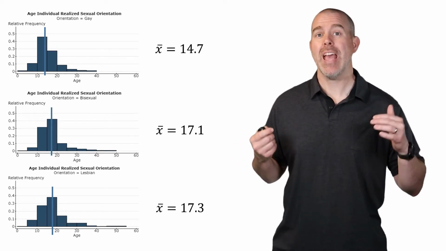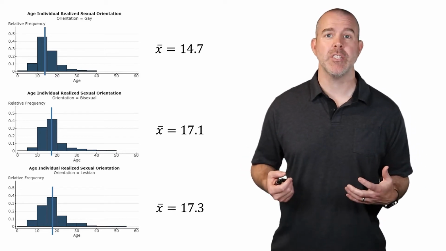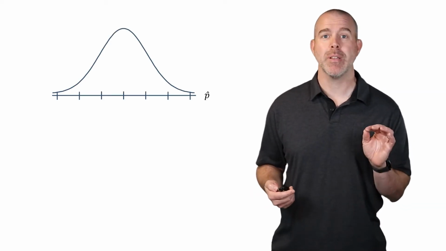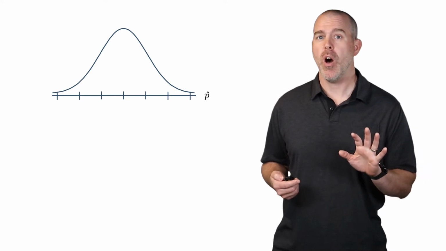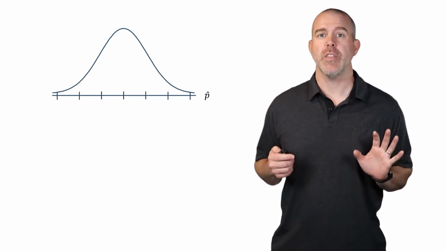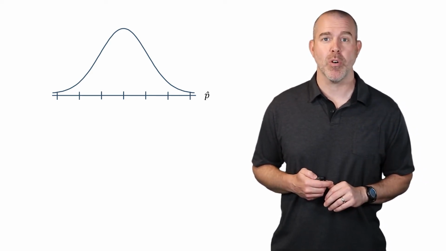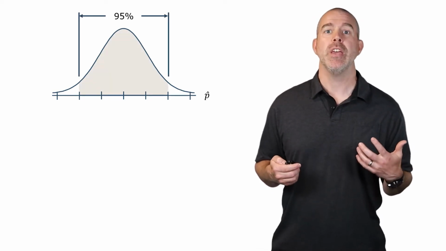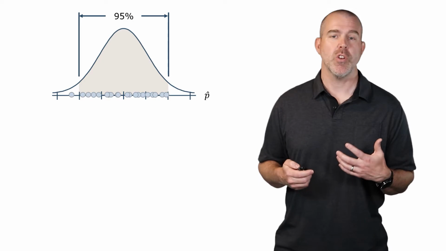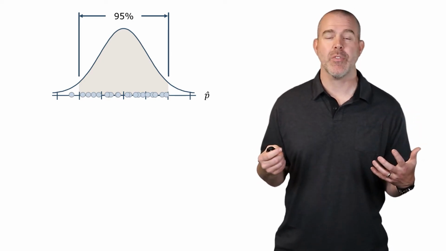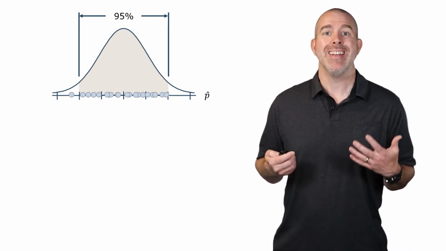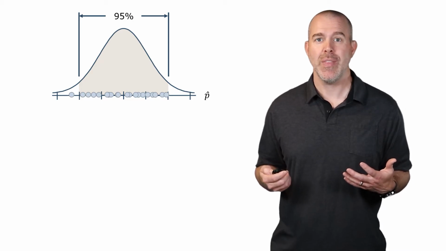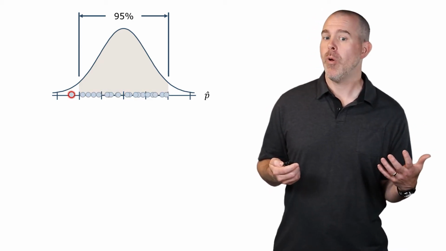The way we're going to try to answer this is with confidence intervals, much like we did for the population proportion. If you recall, under certain conditions, the distribution of the sample proportion will be approximately normal, with 95% within 2 standard deviations. So if we took, say, 20 different samples, then 19 of them should be within that interval, and 1 will be without.